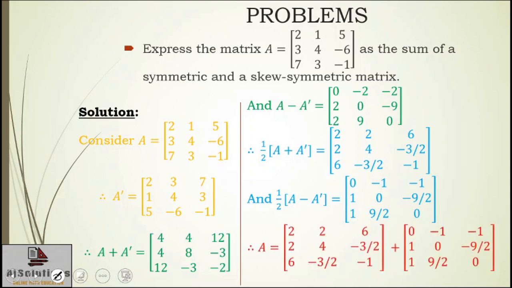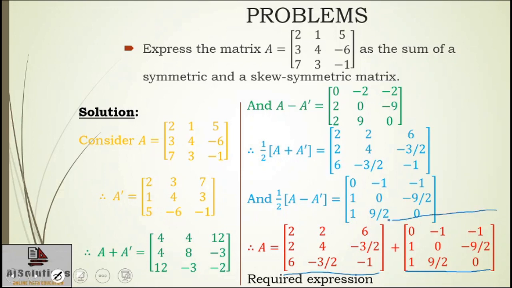After that, the final step, write your matrix A as the sum of the 2 matrices which you have got in step number 3. You can see this first matrix is your symmetric matrix, this second matrix is your skew symmetric matrix. So you got the required expression. I hope you all must have got this same matrix.